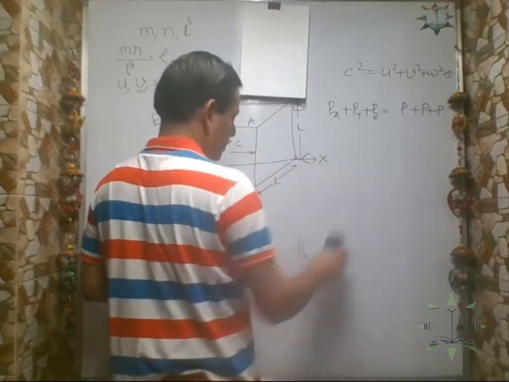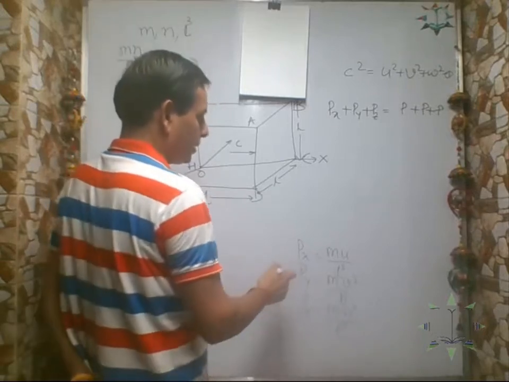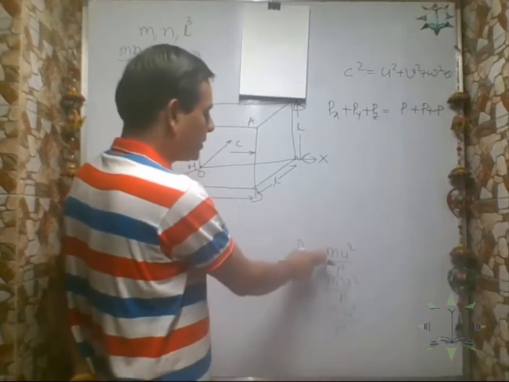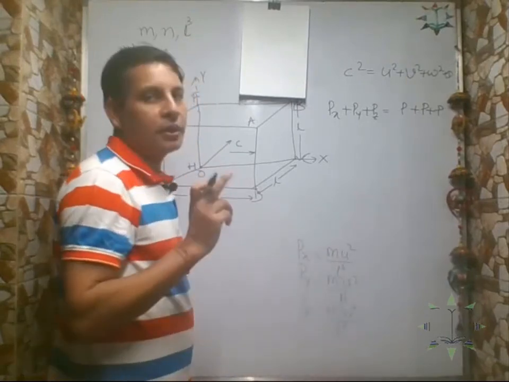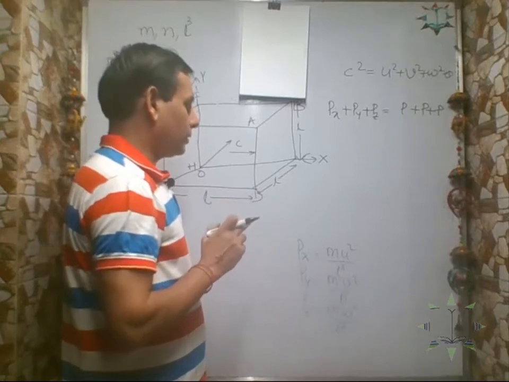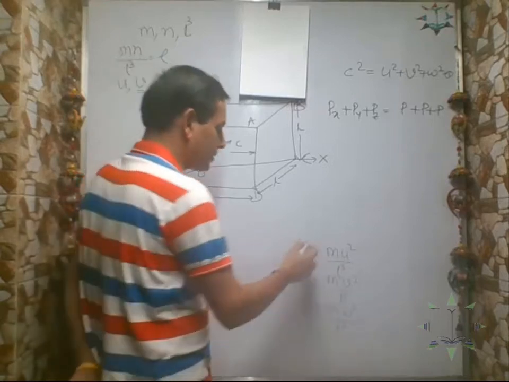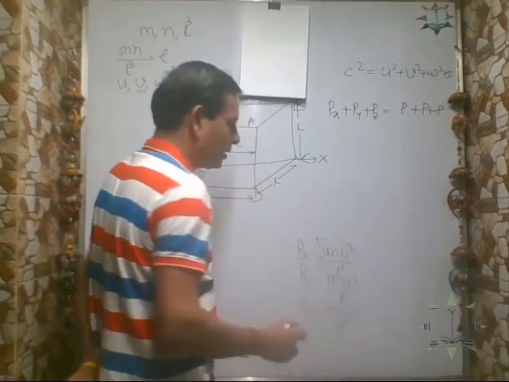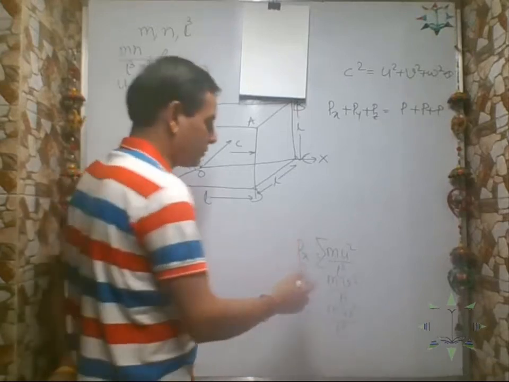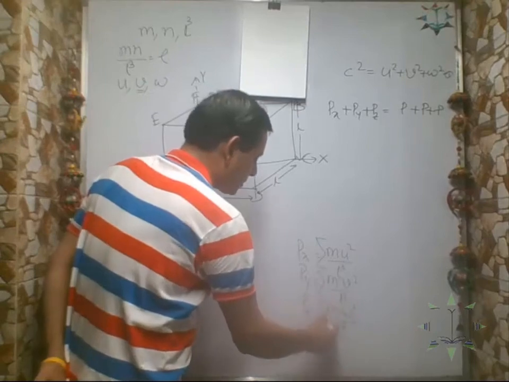If you want the total pressure exerted along the x-axis, this is the pressure exerted by a particular molecule. But if you want the total pressure exerted by all the molecules because of their motion along the x-axis, then you have to take all the molecules, summation over all the velocities. Similarly, take the sigma of all the pressures.